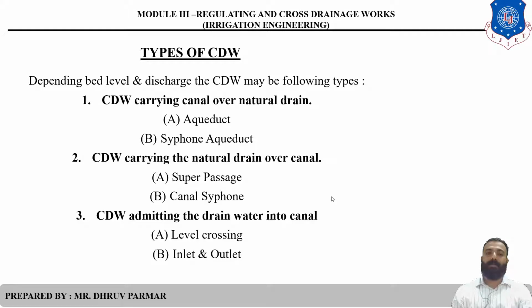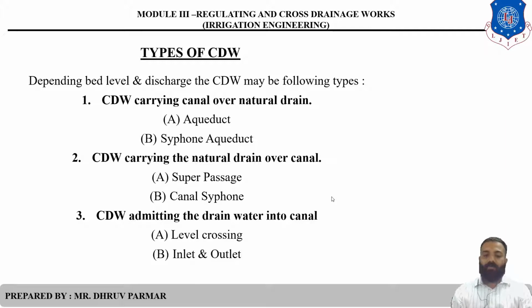Clear? So the positions of canal and natural drain are changed with respect to the first case and second case. Then in the third type, the levels of both the canal and the natural drain are the same. So the water intermingles, or the water is admitted into the canal.